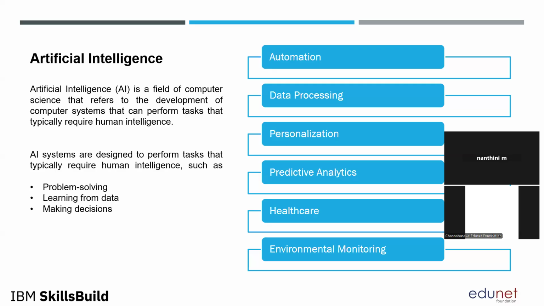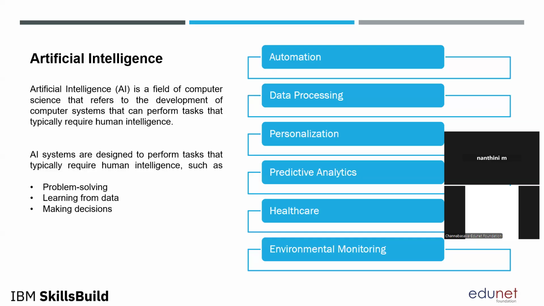Then there is predictive analytics. In various healthcare applications, they use AI for patient image processing, and it can predict future diseases that the patient might have. Then there is environmental monitoring. It can sense the temperature, and based on that it can supply water. That is an automated water management system in the farmland. Based on the temperature, there is no need for a human being to monitor the weather and irrigate the water to the farmland.